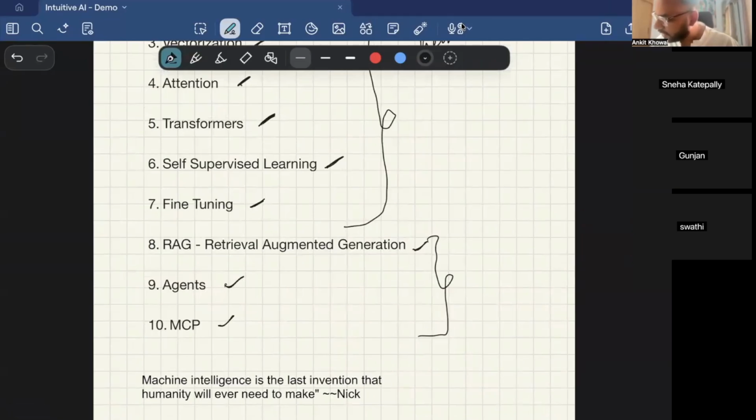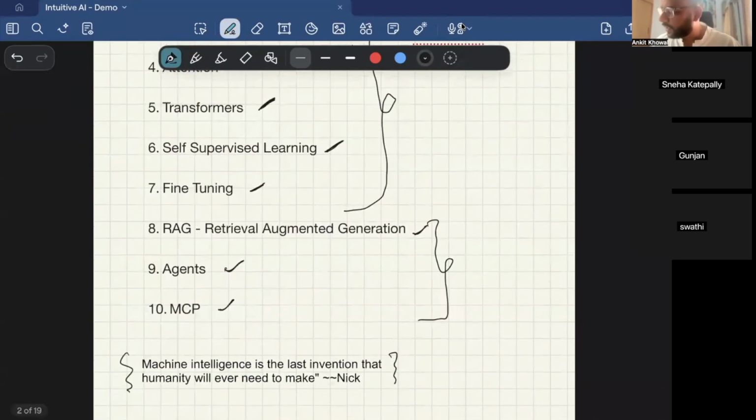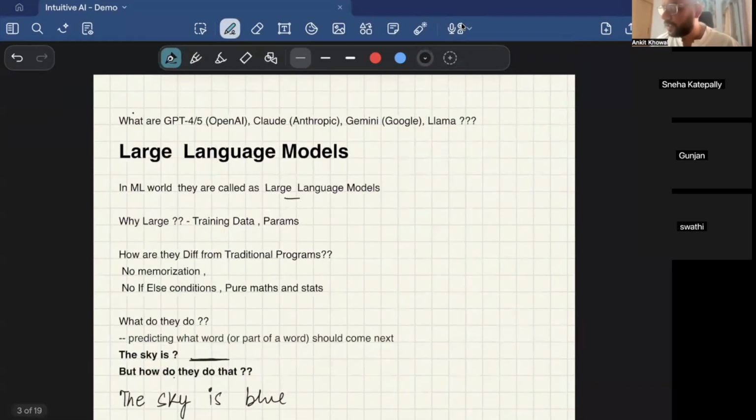And I would like to also start with this quote. I really like this quote: machine intelligence is the last invention that humanity will ever need to make. This is by Nick Bostrom. So yeah, it was pretty good. I like it, so I like quoting it. Okay, let's get started with our first concept.